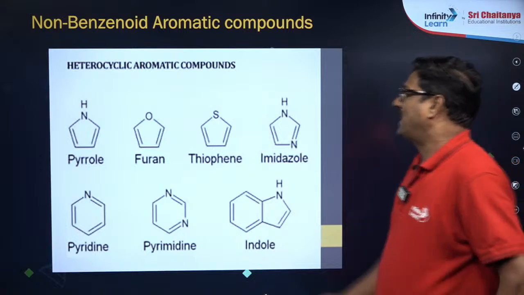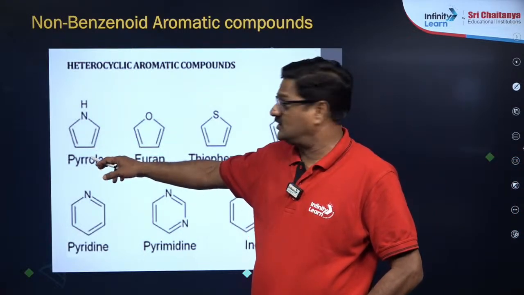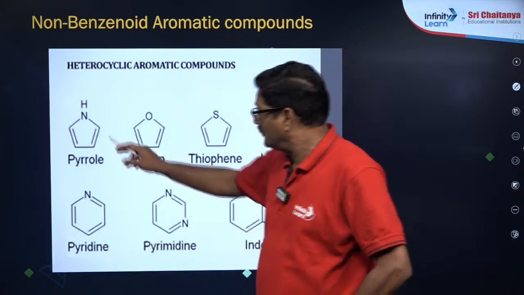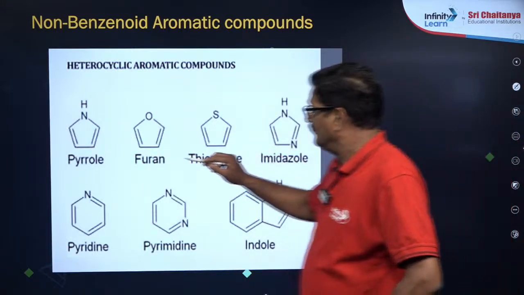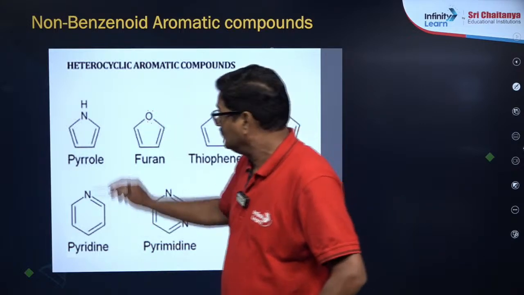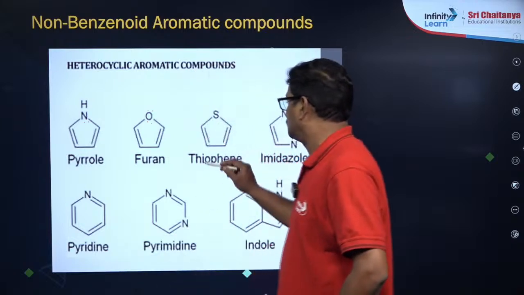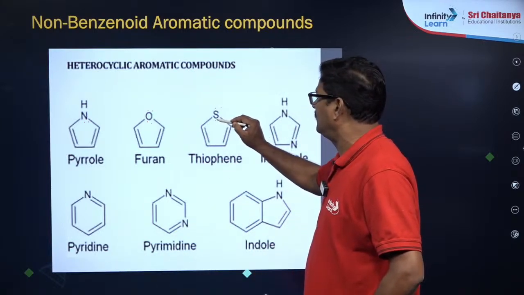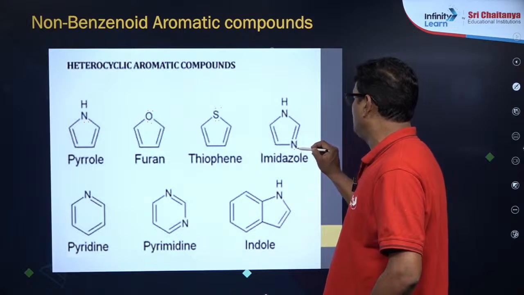See here, pyrrole, you see this pyrrole structure in nucleic acids, it has nitrogen. Furan has oxygen. So remember the lone pair. Okay, right. Now thiophene, a sulfur containing heterocyclic aromatic, and imidazole.